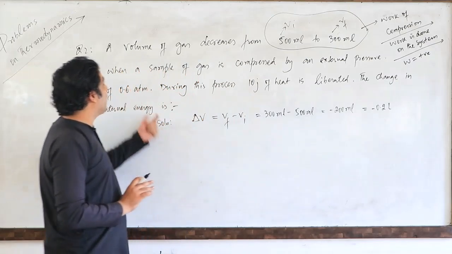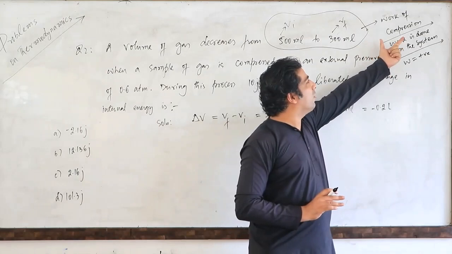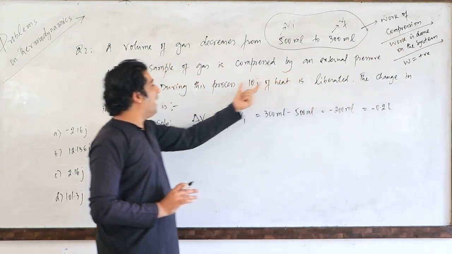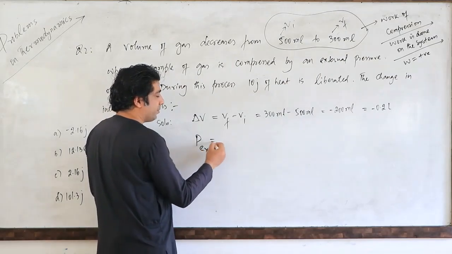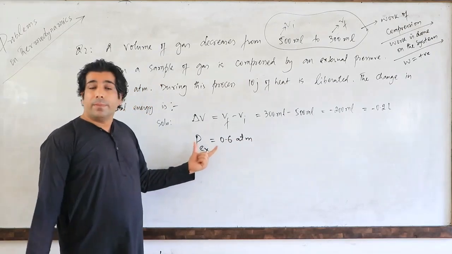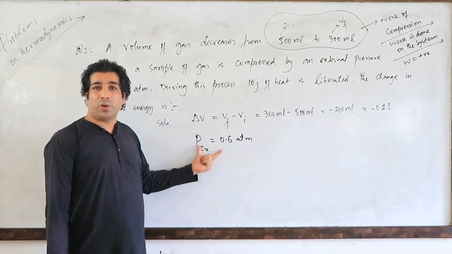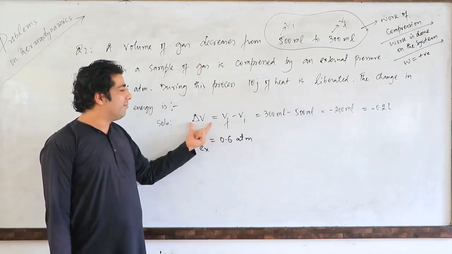I hope you are understanding my difference. So after that, when a sample of gas is compressed, that means we know already that it's a work of compression only. What is the external pressure, my dear friends, with me? External pressure 0.6 atmosphere. So, because of this external pressure of 0.6 atmosphere, the gas is being compressed and there is a decrease in volume.